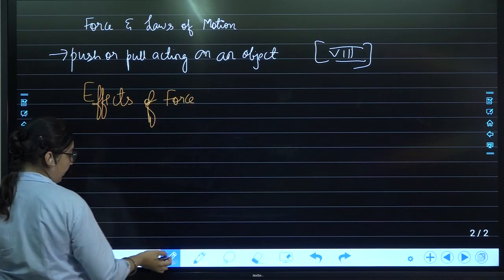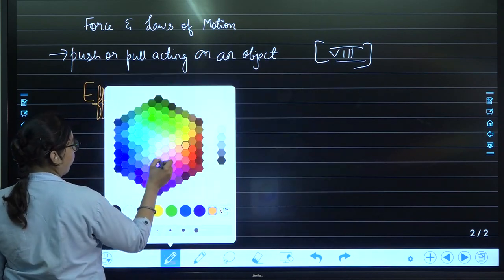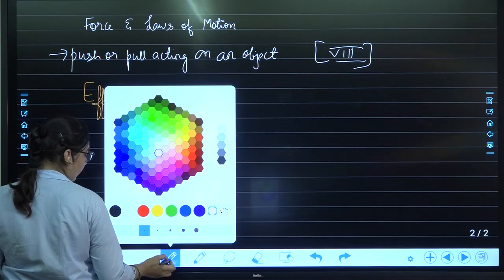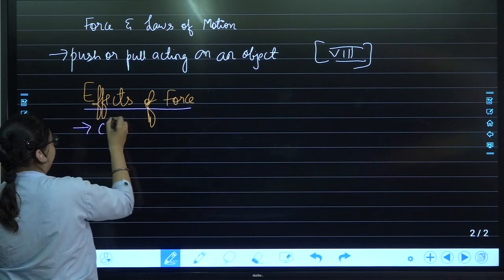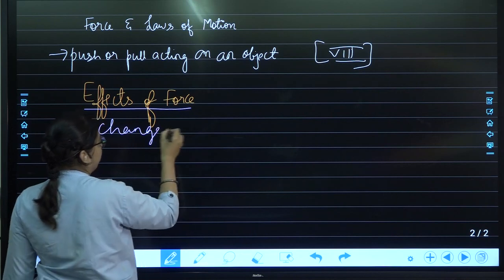The very first effect of force is that it can change the state of motion of the object.